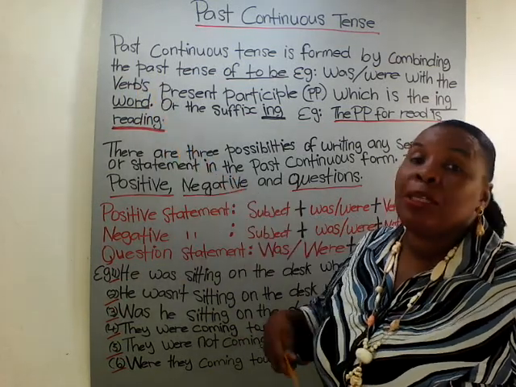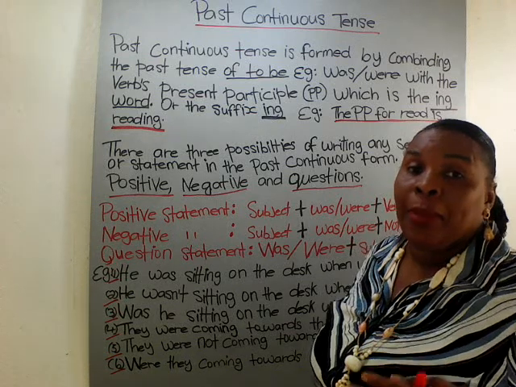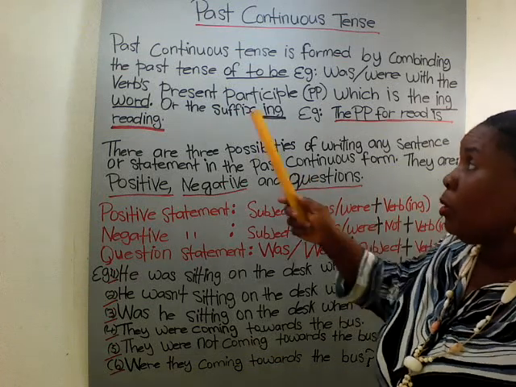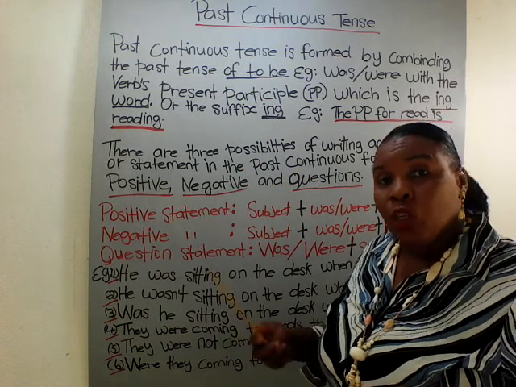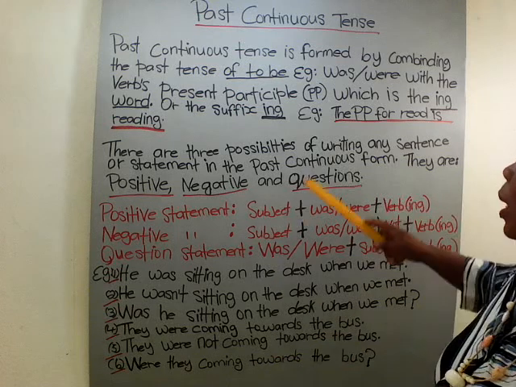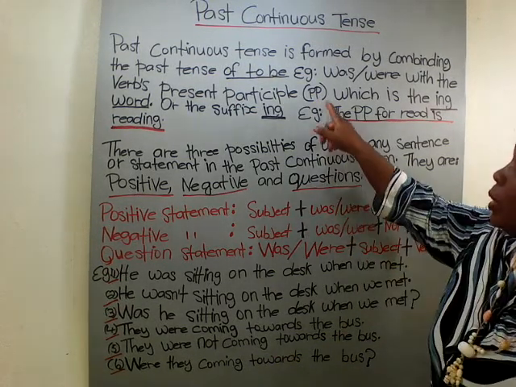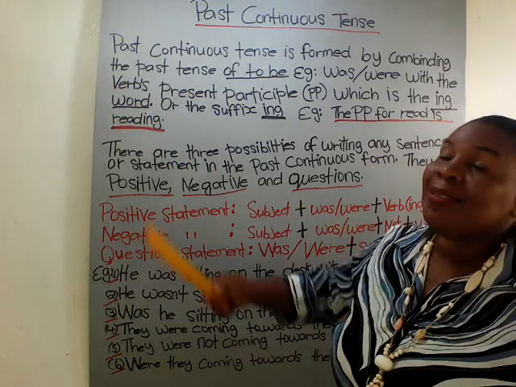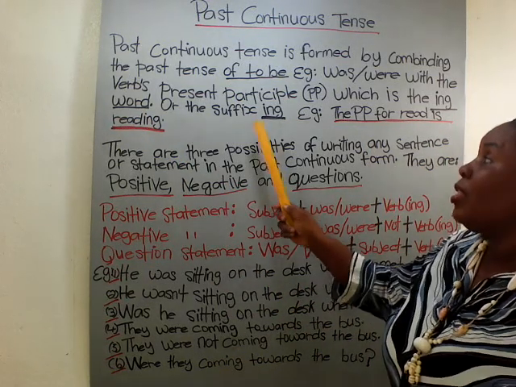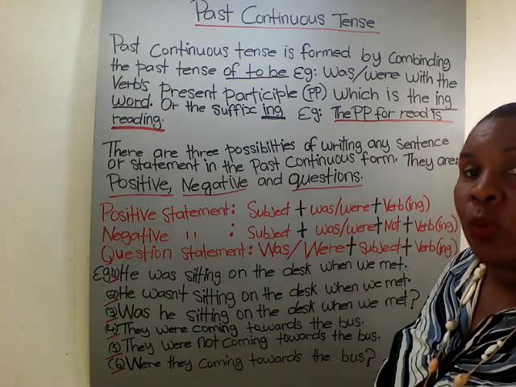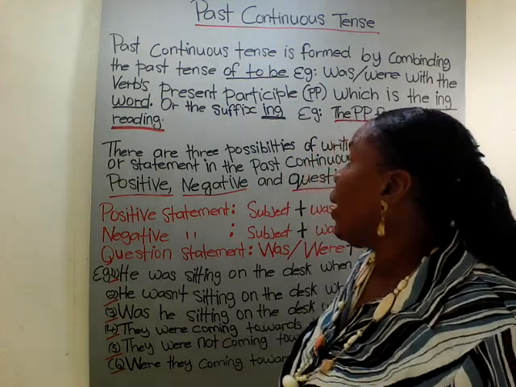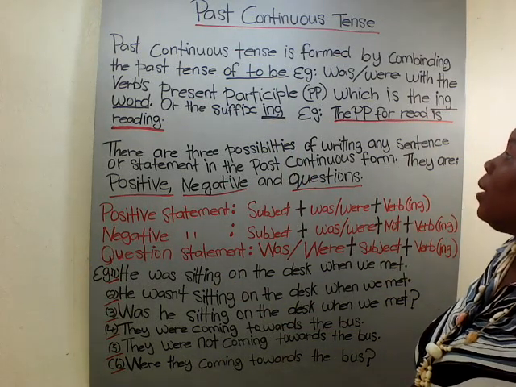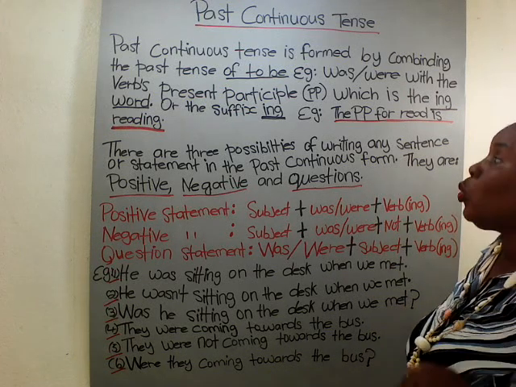So the verb's, when you have the apostrophe behind the last letter of the word, that means ownership. So the verb's participle means the action word that the verb is describing. PP means participle, which I put in this little bracket here, which is the ing word, or the suffix ing. A suffix is the last part behind the root word, so that is the last two or three letters behind the main word or the root word.